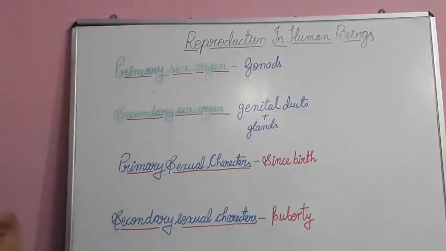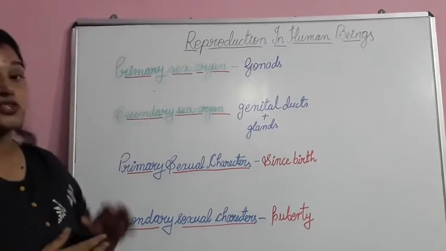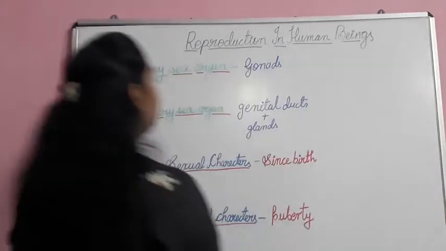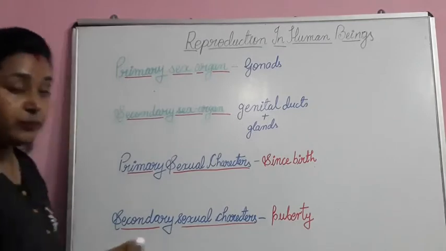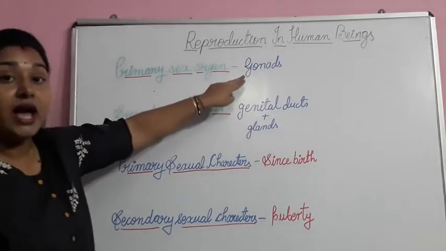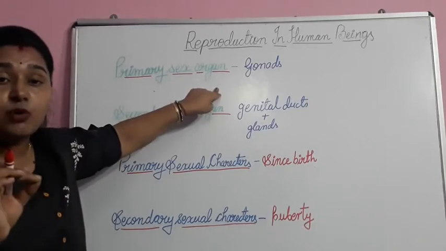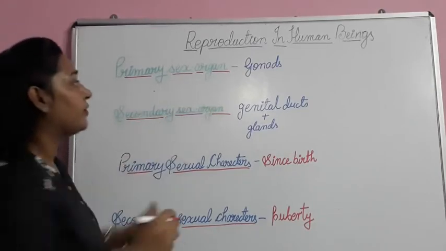So in the human reproductive system, the first very important thing which you should know is about primary sex organs. If you talk about the primary sex organs in humans, there is a gonad, and this gonad is very important and is responsible for the reproductive system.